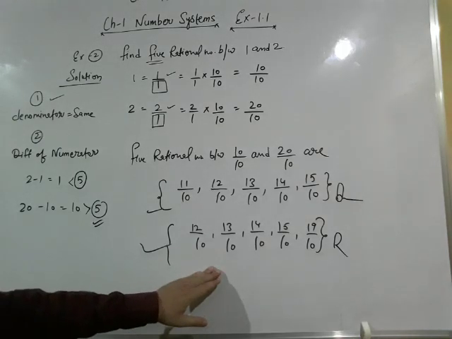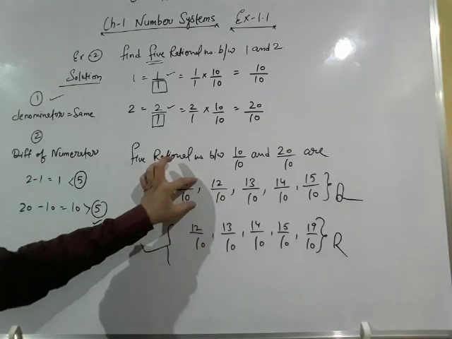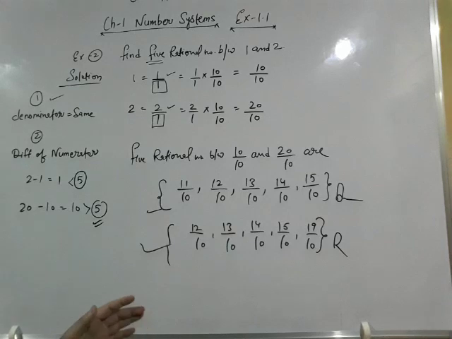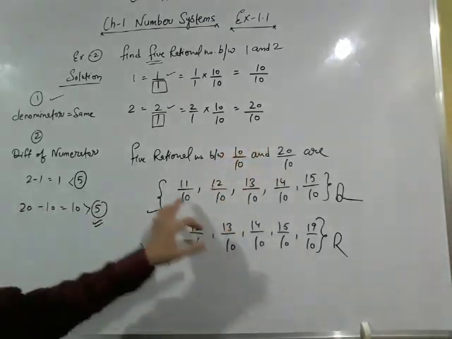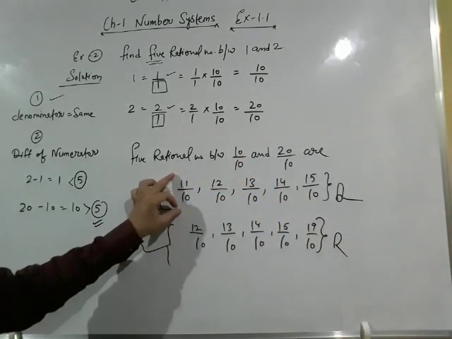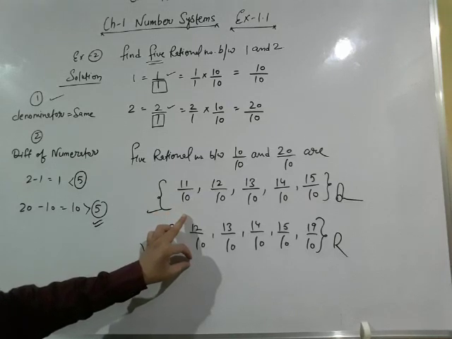This is another set of numbers, and this is another set of numbers. Numbers differ in both the sets, but what you observe is that all these numbers are lying between 10 and 20. These are the numbers between 10 by 10 and 20 by 10, and these are also between 10 by 10 and 20 by 10.